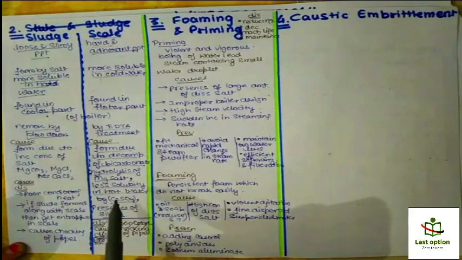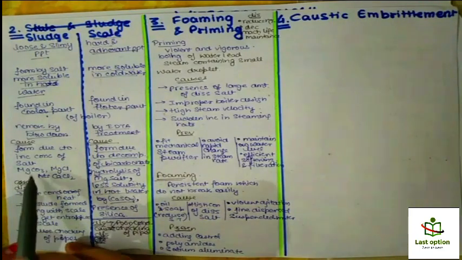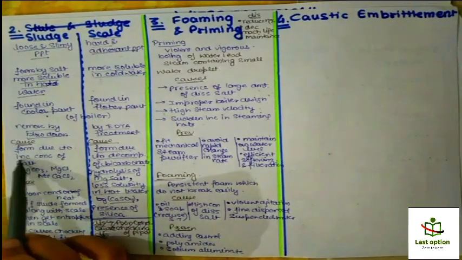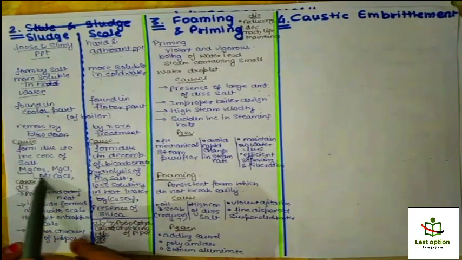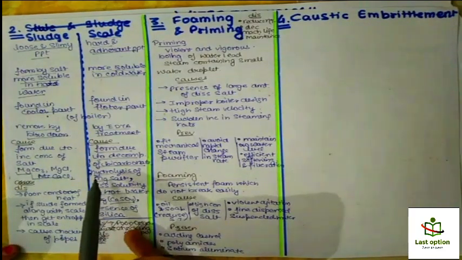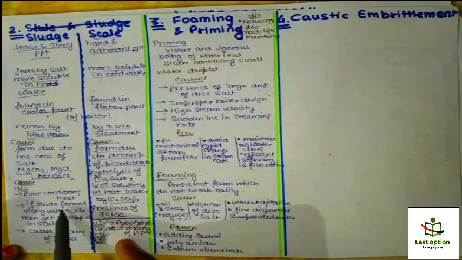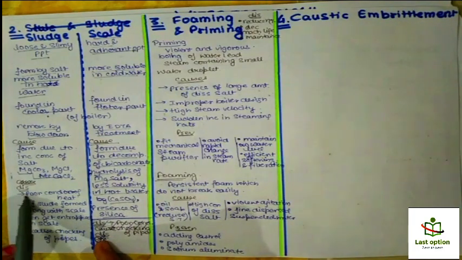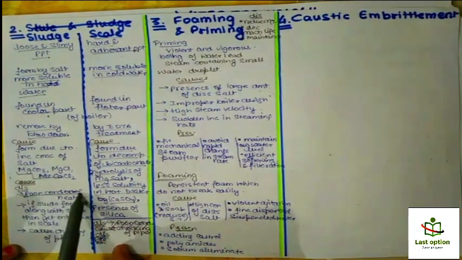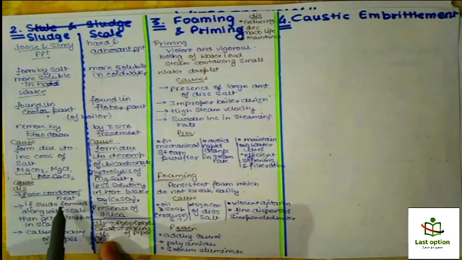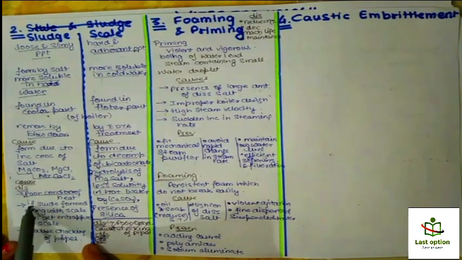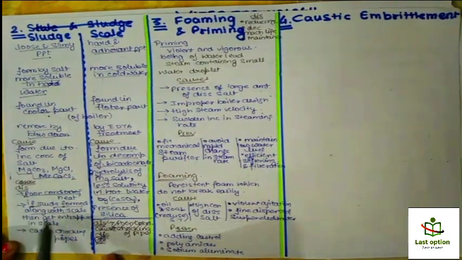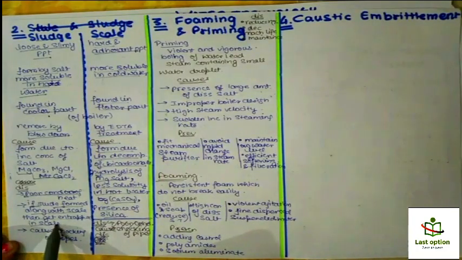Why is scale formed and why is sludge formed? Because of the increase in concentration of these salts, the sludge is formed. And what are the disadvantages that we face? For the sludge, it is a poor conductor of heat, making the boiler a poor conductor. If sludge forms along with the scale, then it gets entrapped in the scale.